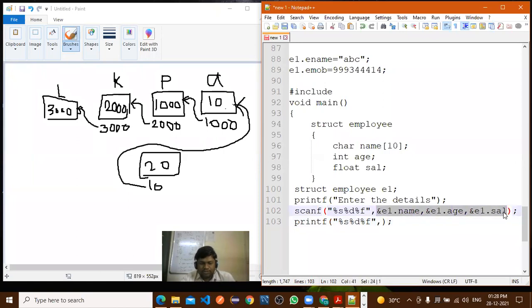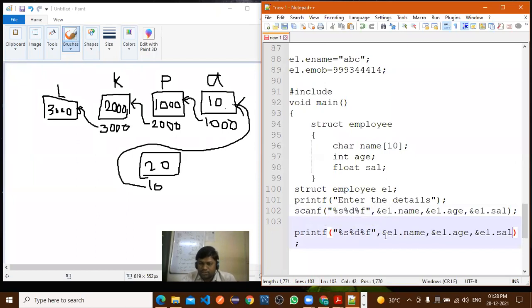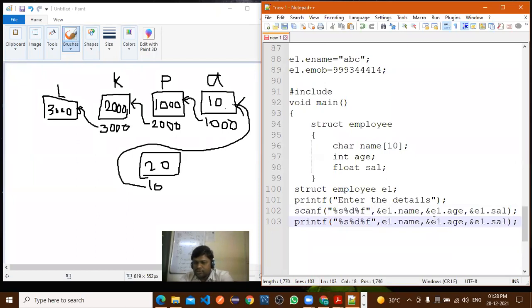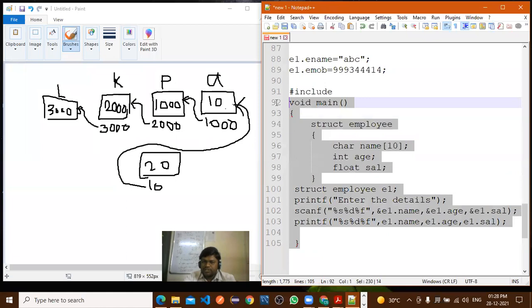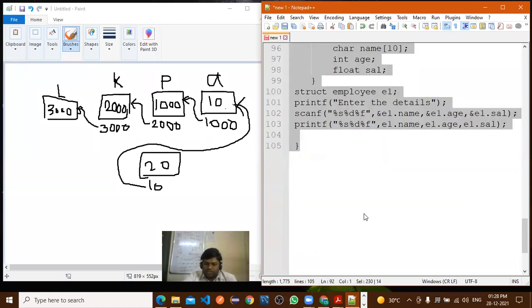So what is the change here? Only we need to remove this ampersand because we want to display their values. Now our program is completed. Simple. Is there any difficulty in structure? No, sir. Is it a simple concept?